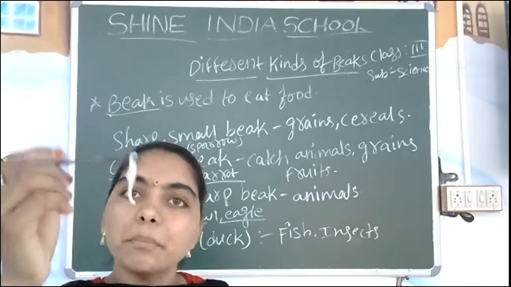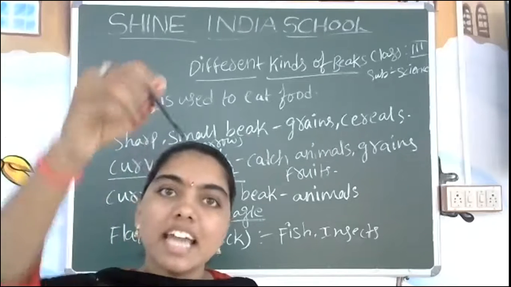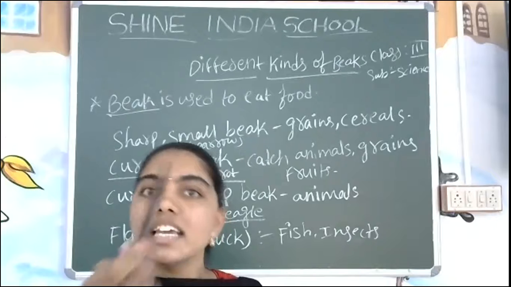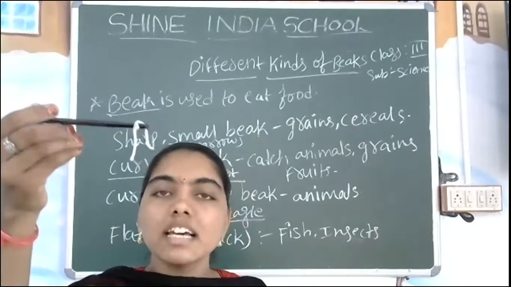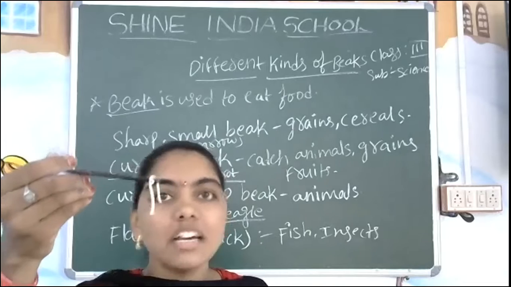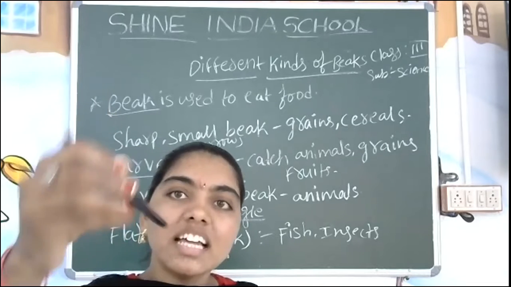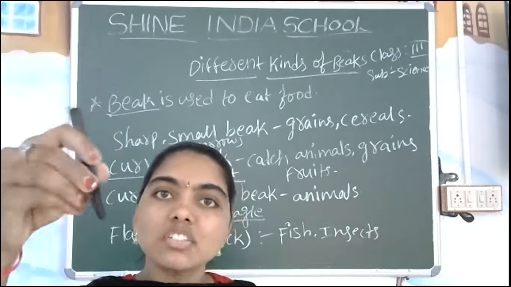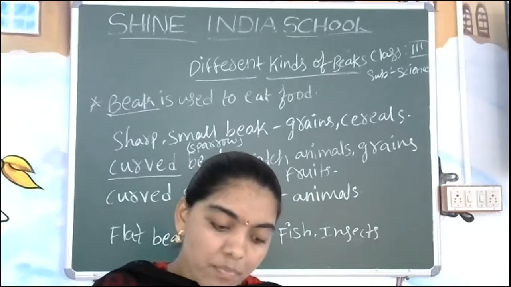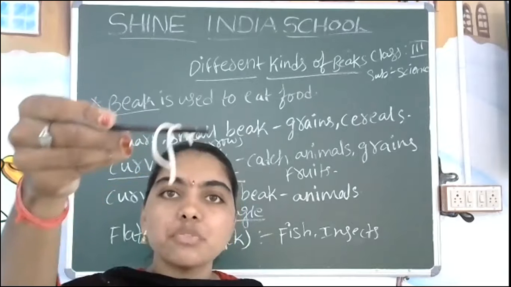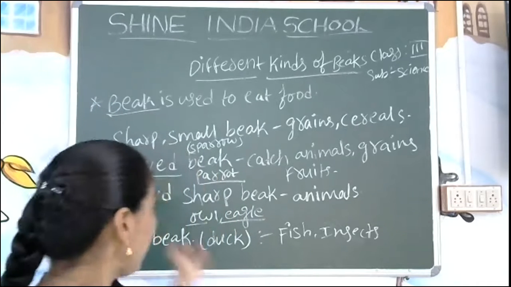The shape of the duck's beak is flat. What is the shape of the duck beak? Yes, it is flat. Anywhere you look, the structure is flat. How is it going to handle the food? Like this, the duck is going to eat the fish with its beak. You can see one knot-like structure here. This is called the teeth, or the jaw of a duck. In this way, it can hold as many fish as it wants and eat them. Okay, I think you have got that.